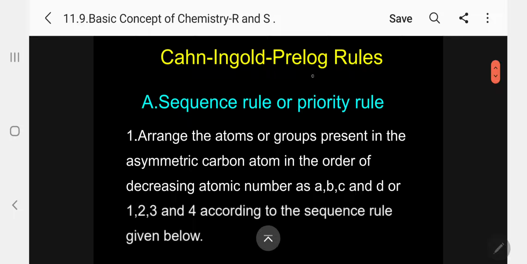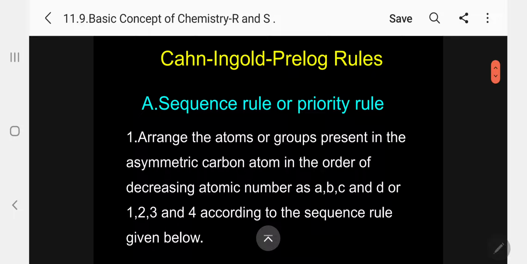First, according to the Cahn, Ingold, Prelog rule, A, sequence rule or priority rule. This is the most suitable word that is applicable. This is applicable only for optically active compounds.